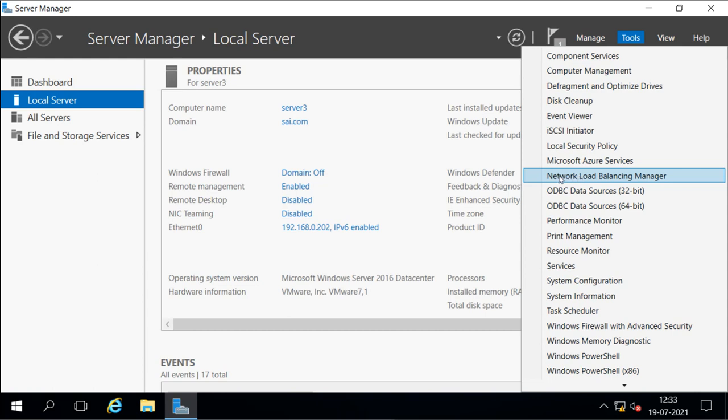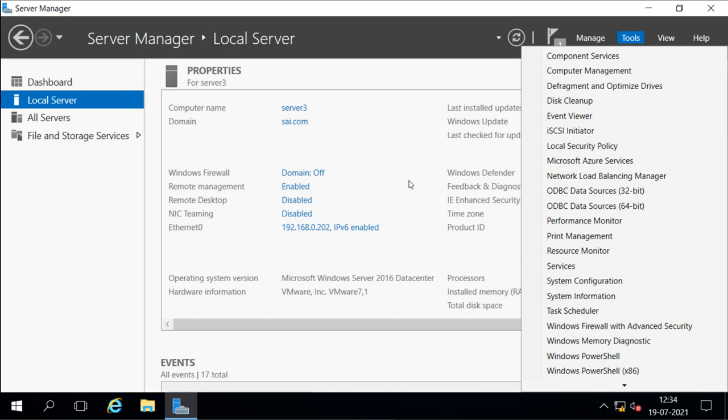Now we can manage the whole cluster from any server. We can manage it from server 3, or from server 2 also. But it is recommended to manage it from the third server if we choose those options. When we create the cluster, we get the option to choose unicast or multicast.